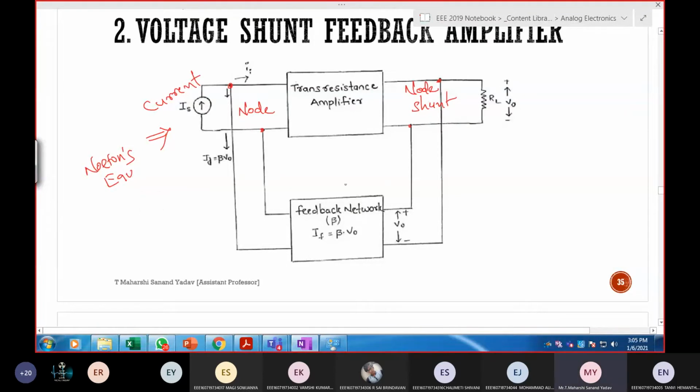And now this is the important part. What about feedback? Here obviously this will be beta. What is the output? Output is voltage V naught. So beta multiplied with V out will give current or voltage now? Current. Why not voltage? Because in the input side, it is current.